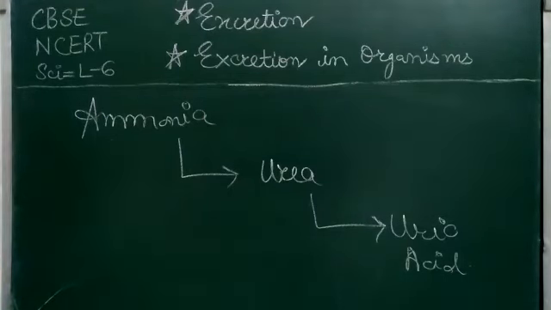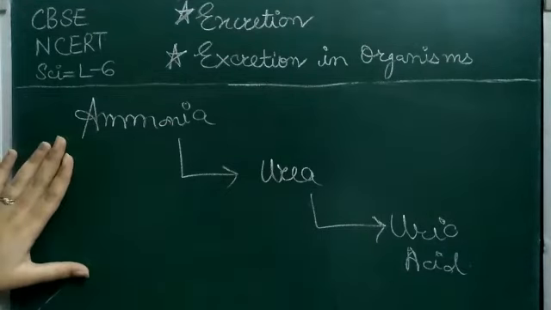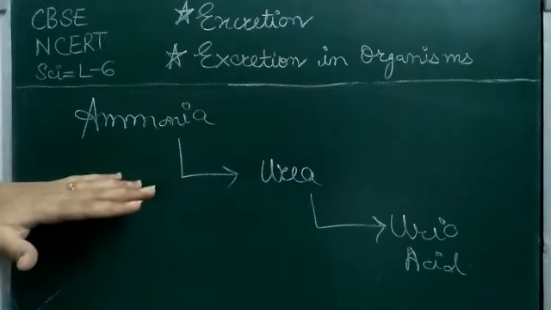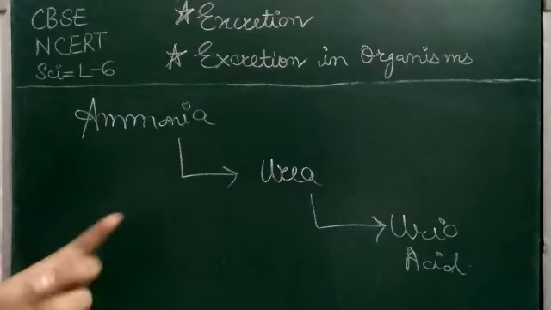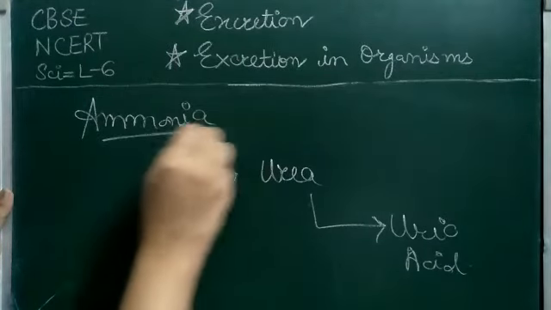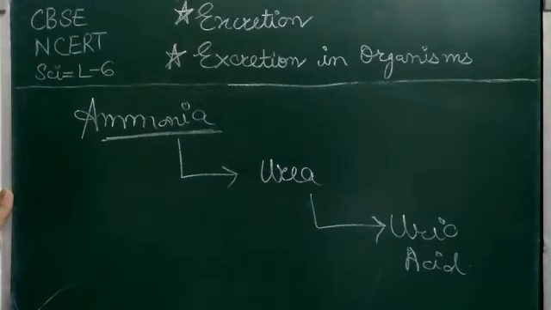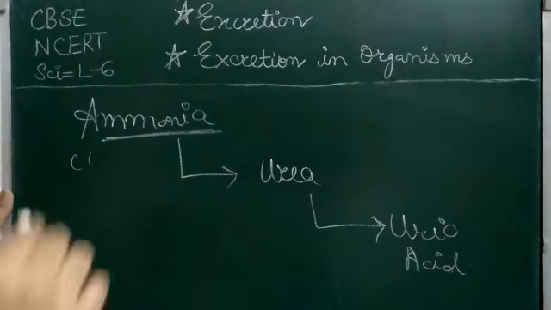We cannot excrete ammonia because we don't have a lot of water like aquatic animals have. So that's why aquatic animals excrete ammonia, and that's why we cannot.